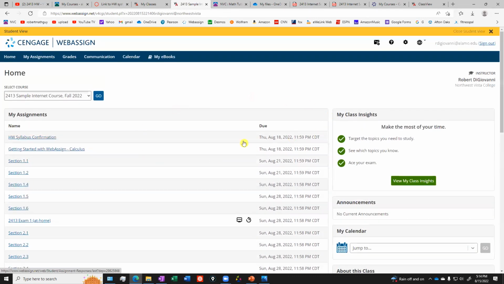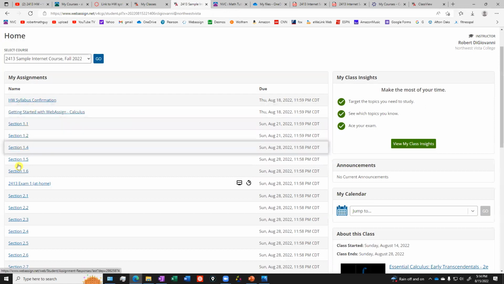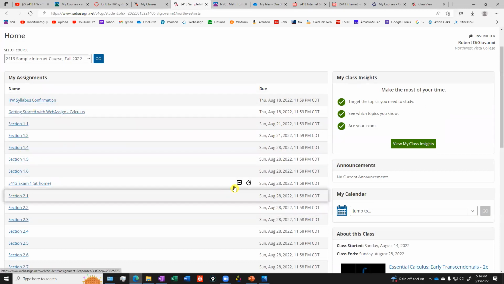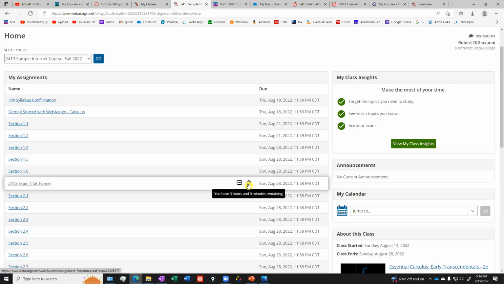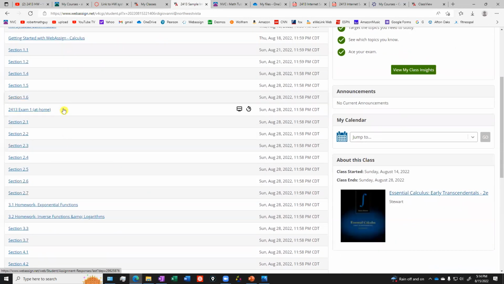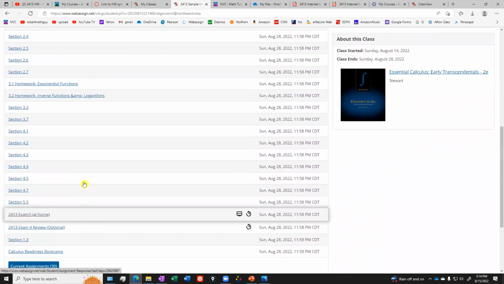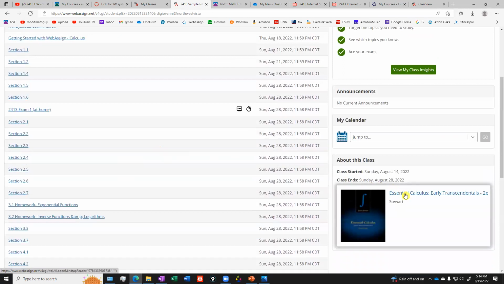Okay, so the way that this navigates, this is our homework system, WebAssign. Here's where the homework assignments are listed. It'll have the due dates here. It'll show you right here if it's password protected or timed. These are the homeworks and exams that you do online. Over here, you'll see a link to the ebook. This is where you can find the electronic version of the book if you're interested in reading through.